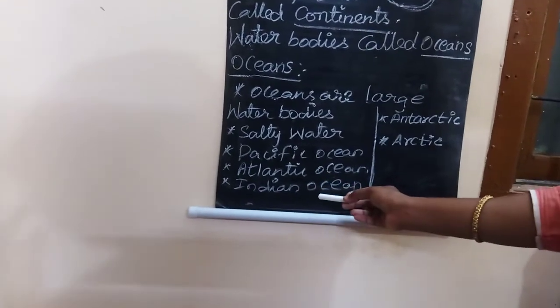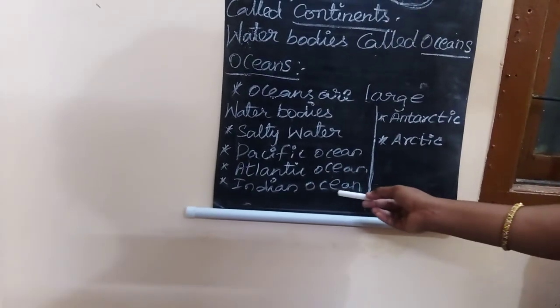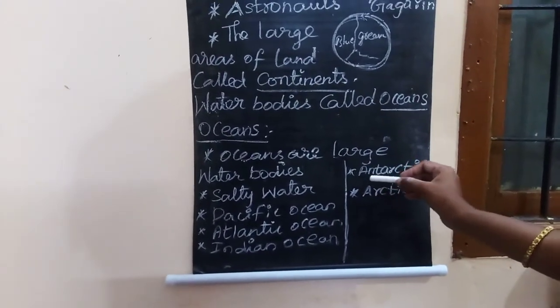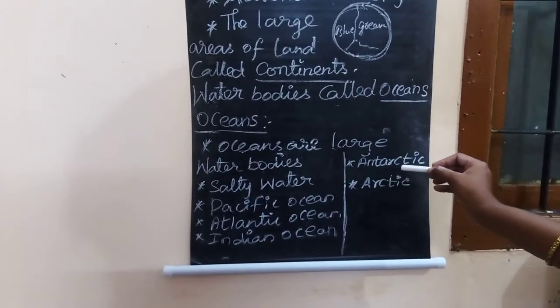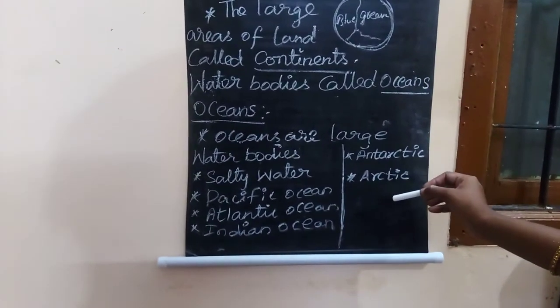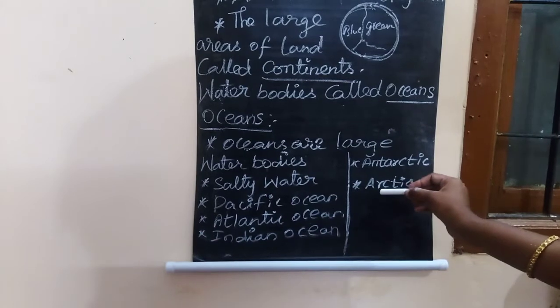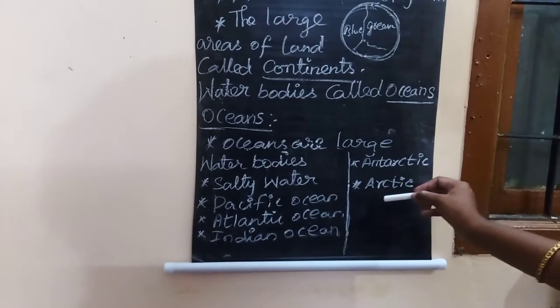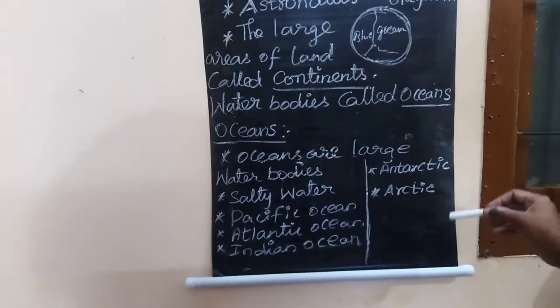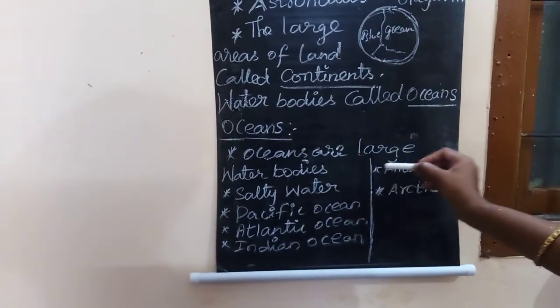The fourth one, Antarctic Ocean. And the last one is called the Arctic Ocean. So these are the 5 oceans covered by our earth, and the oceans are large water bodies.